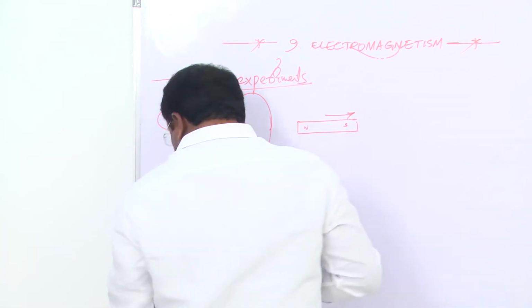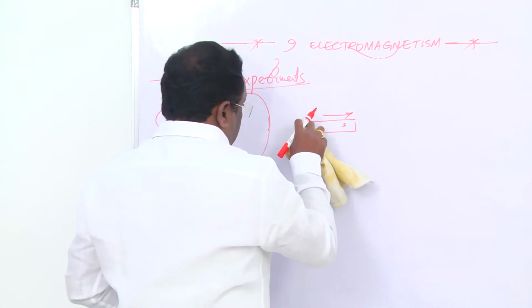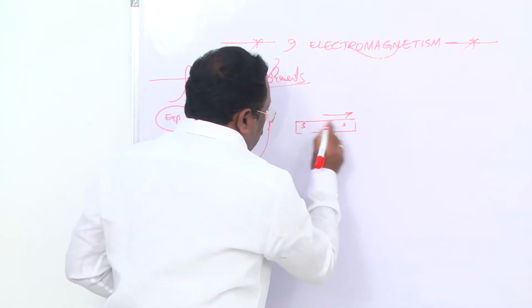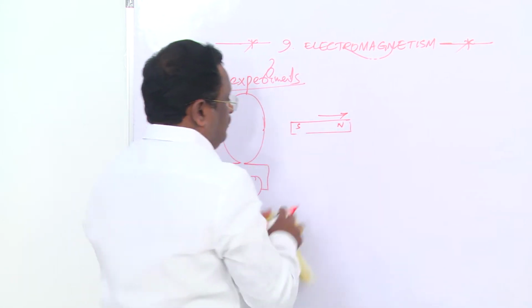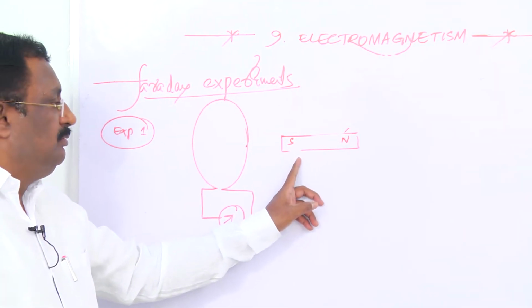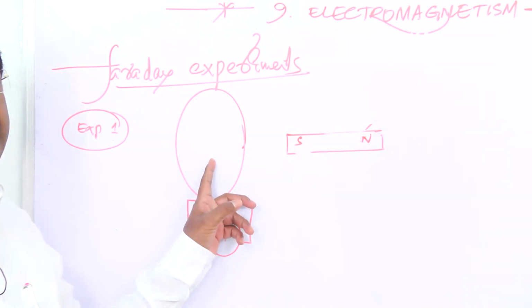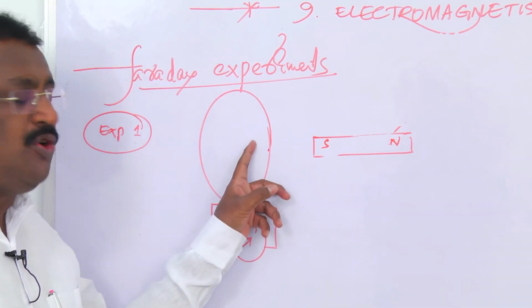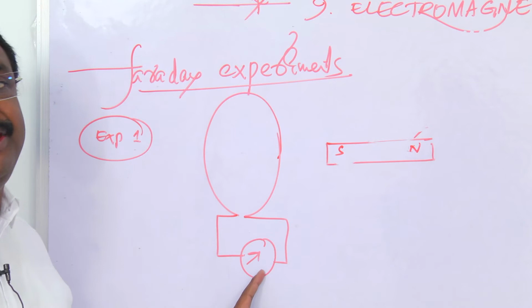Now, instead of the north pole, if you bring the south pole toward the coil, again current is induced in the coil and the needle is also deflected.